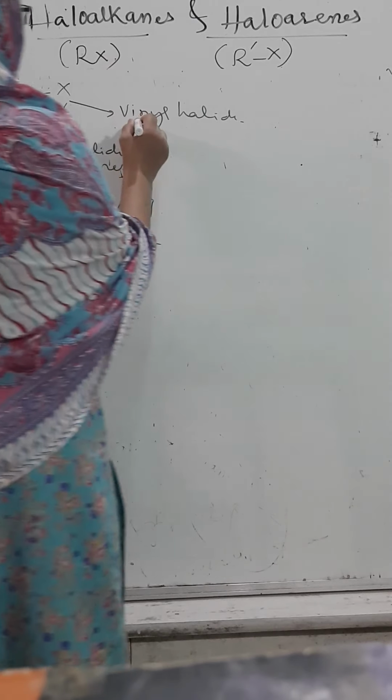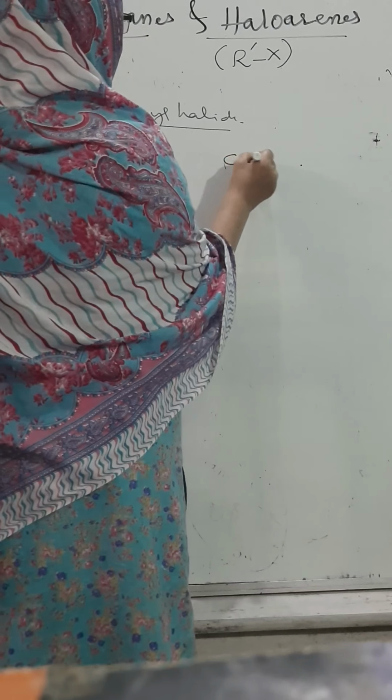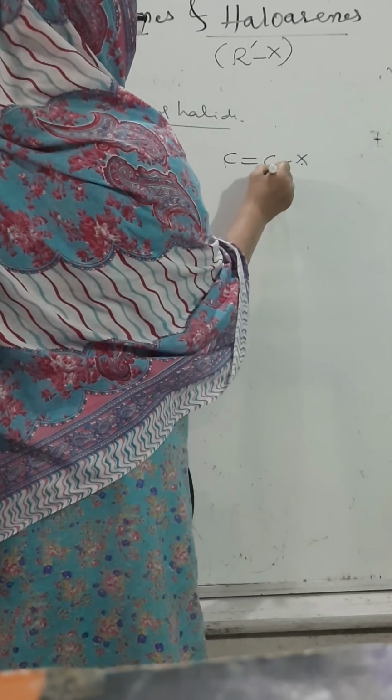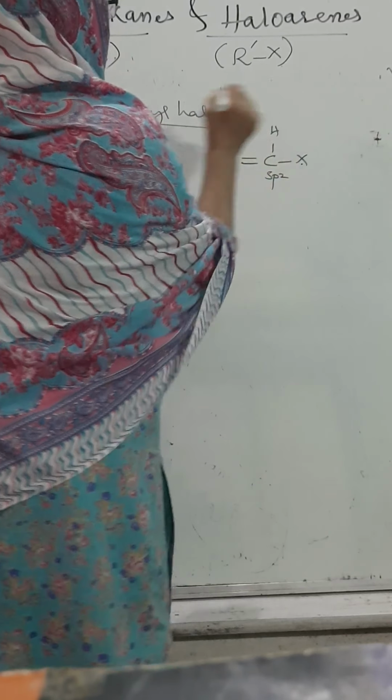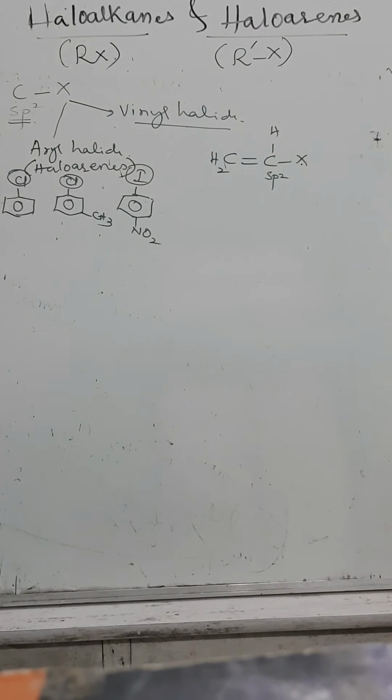Then vinyl halide. What is vinyl halide? Tell me. Halide group is directly linked to sp2 hybridized carbon atom.